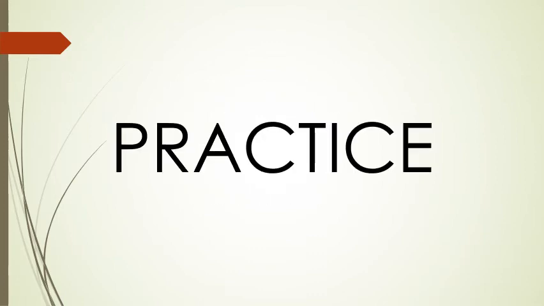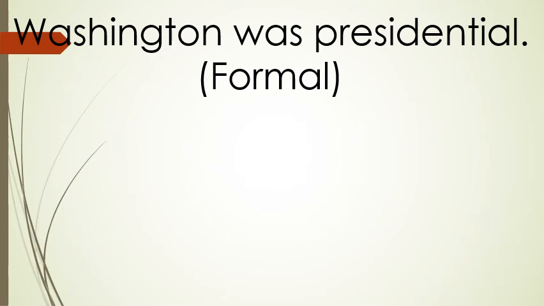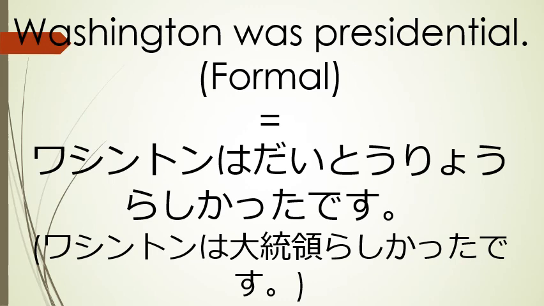All right, now time to practice. Our first sentence, Washington was presidential, and this will be formal. "Washington wa daitoryou rashikatta desu."